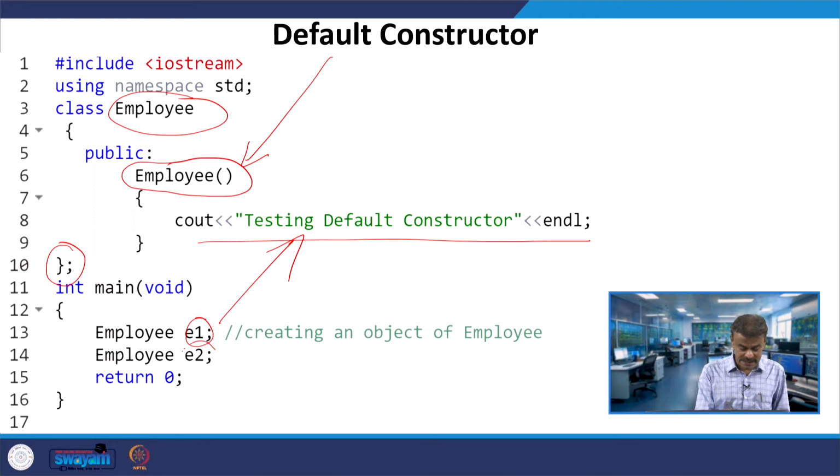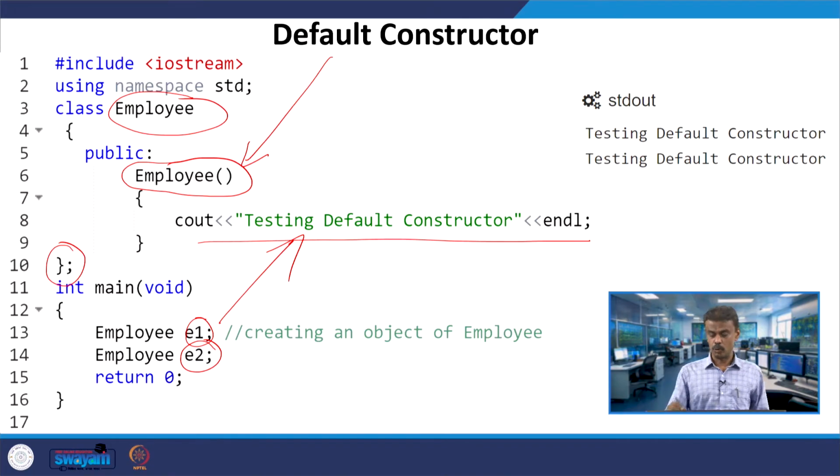When I create the second object E2, testing default constructor will be displayed the second time. You can see the output when you run the code. When I create an object, the constructor is automatically called.